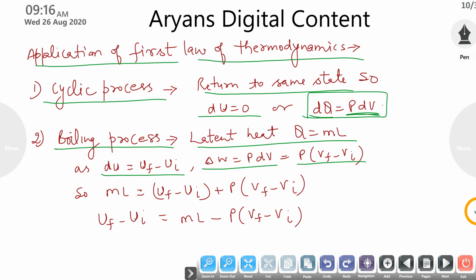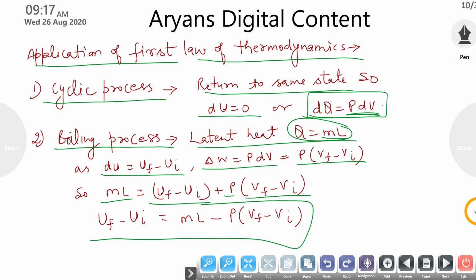The amount of heat required to change the state is our applied heat, which is nothing but mL. So mL is dQ, equal to the change in internal energy plus pressure times change in volume. From here I can find the change in internal energy during a boiling process.